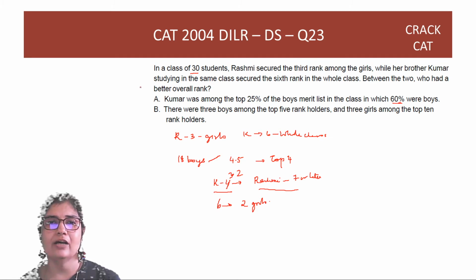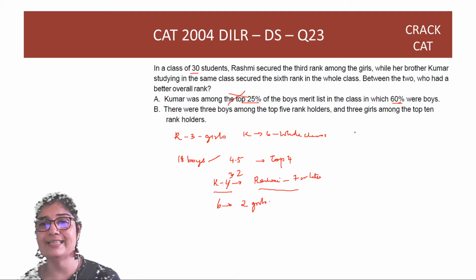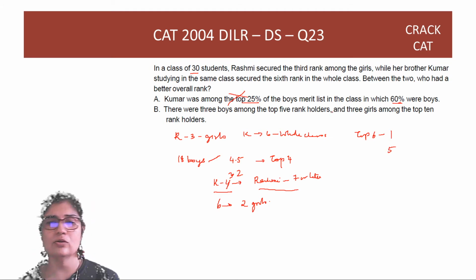So A alone is not sufficient. Because I know it is top 4 guys, but I don't know which rank Kumar has. Kumar may be first amongst the boys, which means out of the top 6, there's only one boy and the remaining 5 are girls, right? So A alone not sufficient.